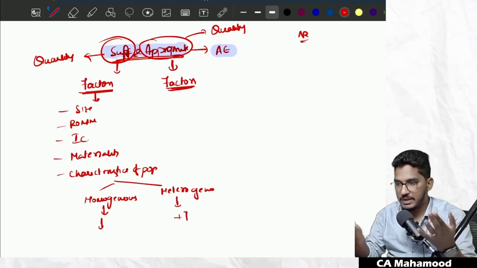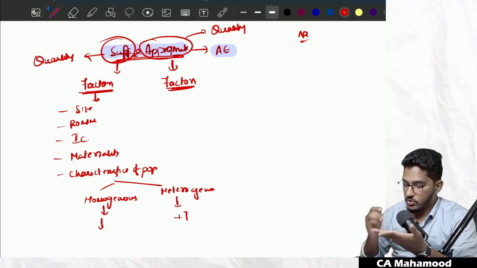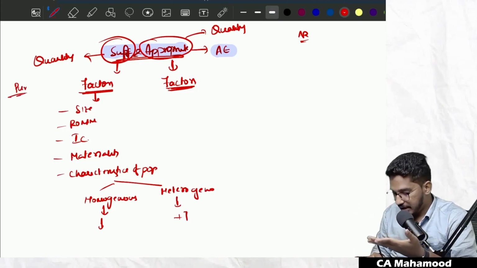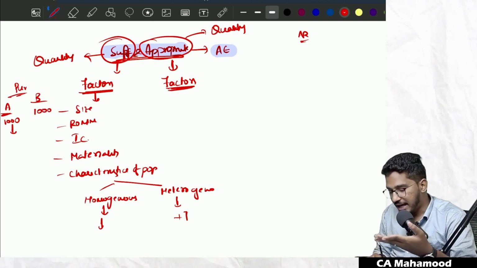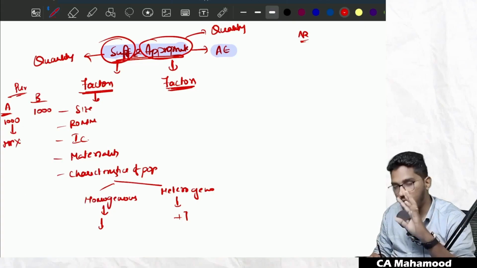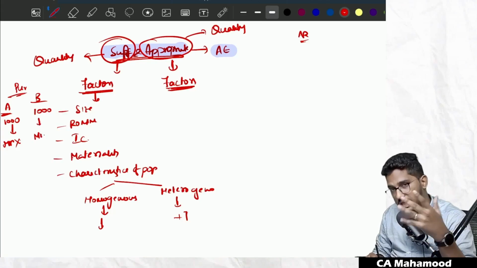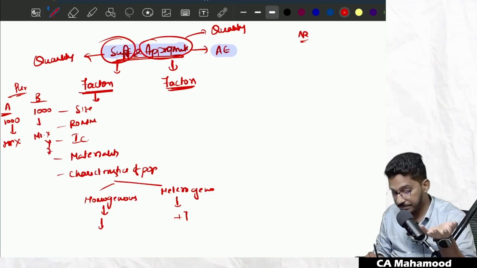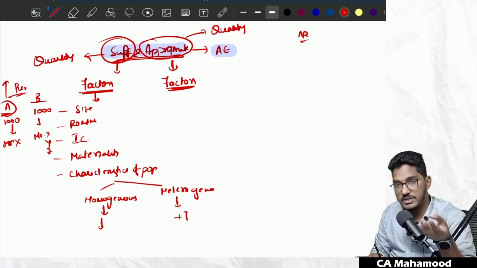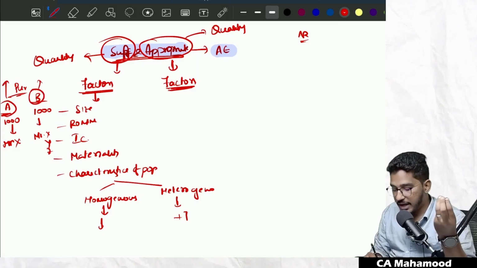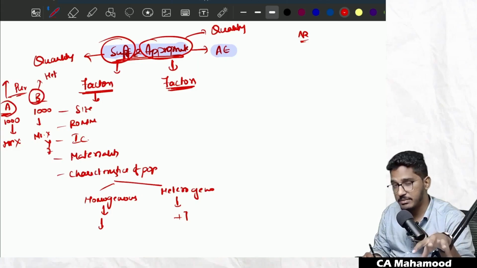If I give you a simple example, assume I have placed before you two files. In both the files, purchase invoices are there. In file A, there are total 1000 invoices. In file B also, there are total 1000 invoices. But in file A, all the 1000 invoices are made from a single supplier. In file B also 1000 purchase invoices are there, but those 1000 invoices are made from 3 different suppliers, Mr. X, Mr. Y, Mr. Z. So here file A is a homogeneous population. Why? Because it contains similar transactions. File B is a heterogeneous population. Why? Because it is having dissimilar characteristics.